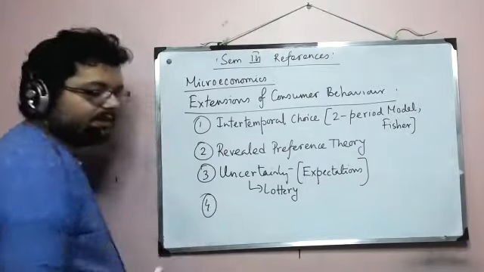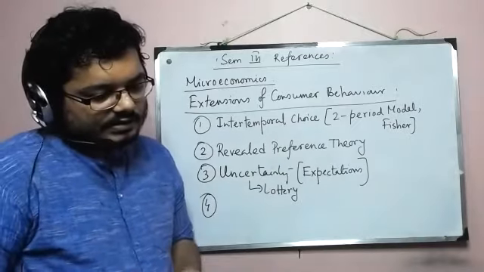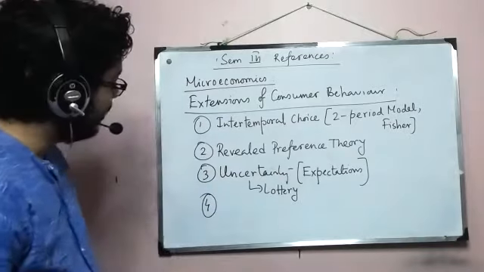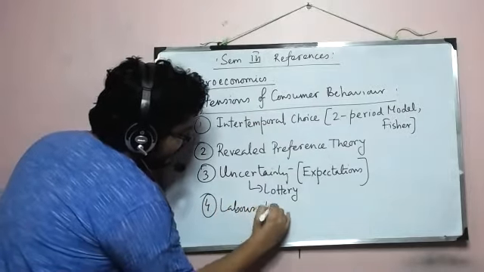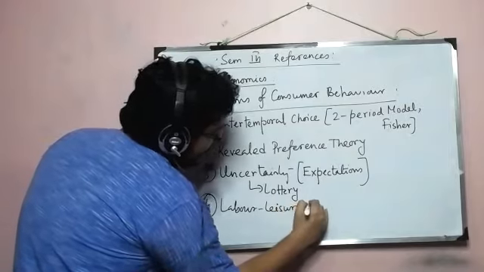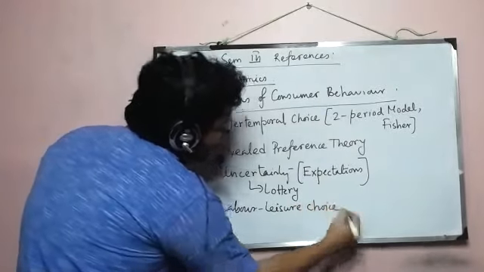Number 4 is labor leisure choice. Now this topic, labor leisure choice, appears basically as a topic in the input market.